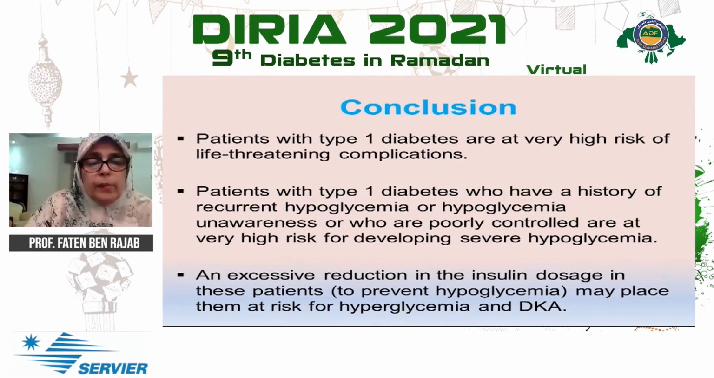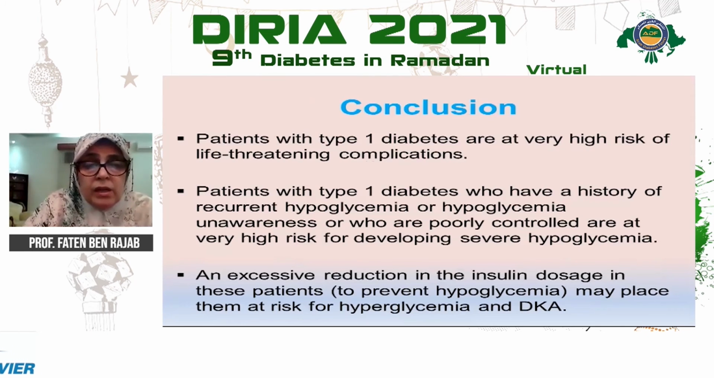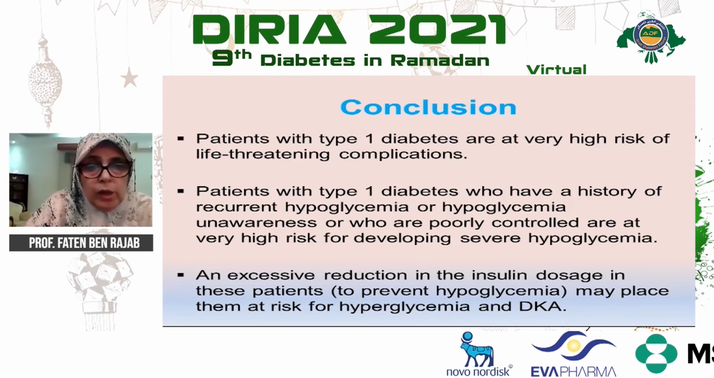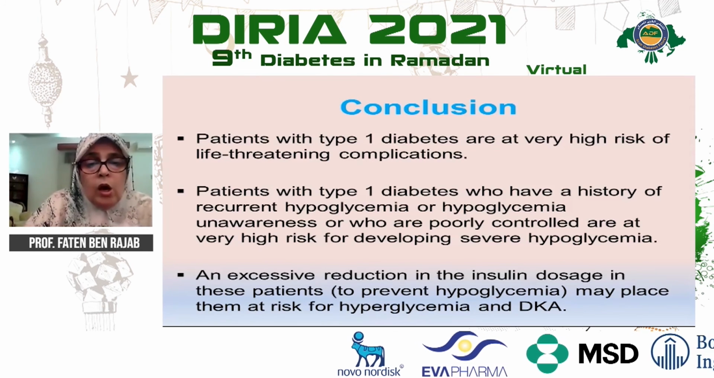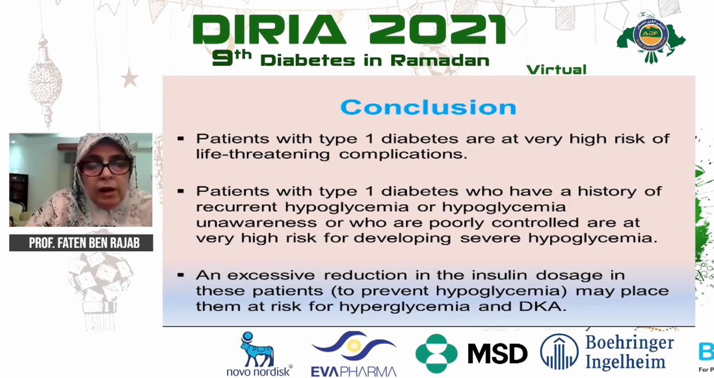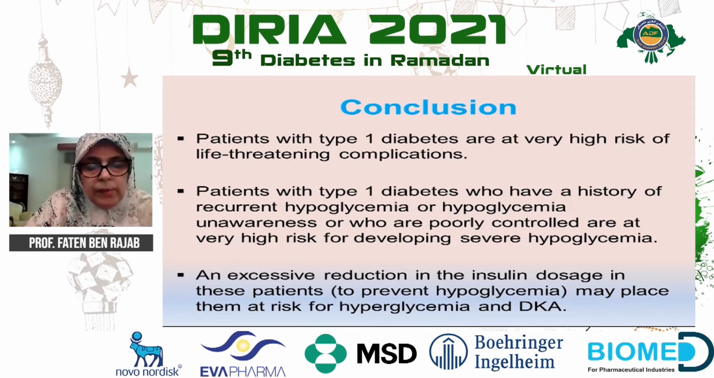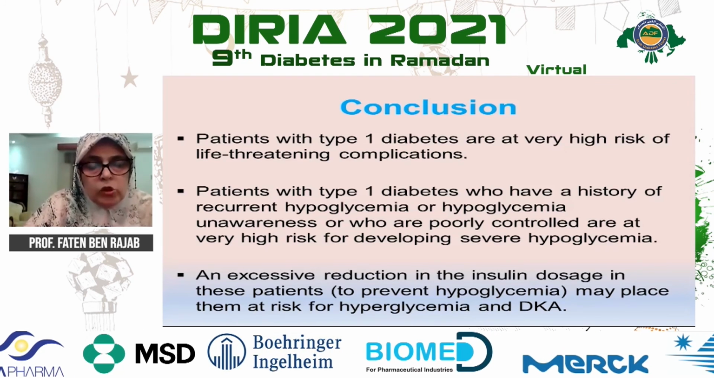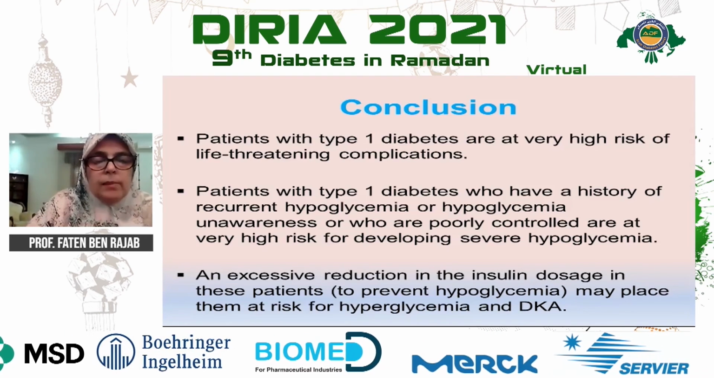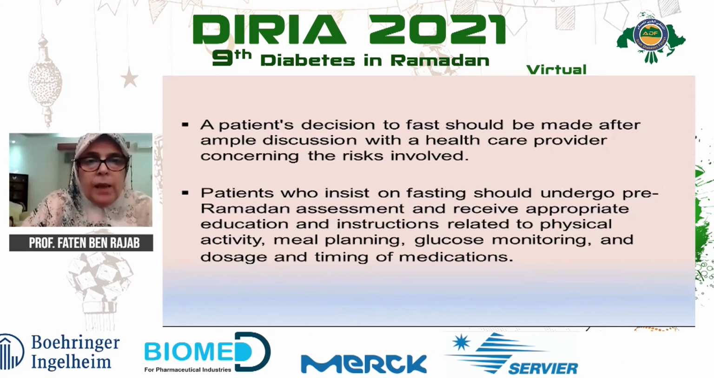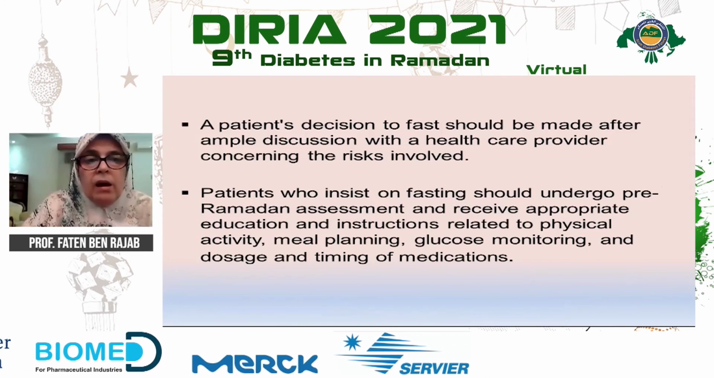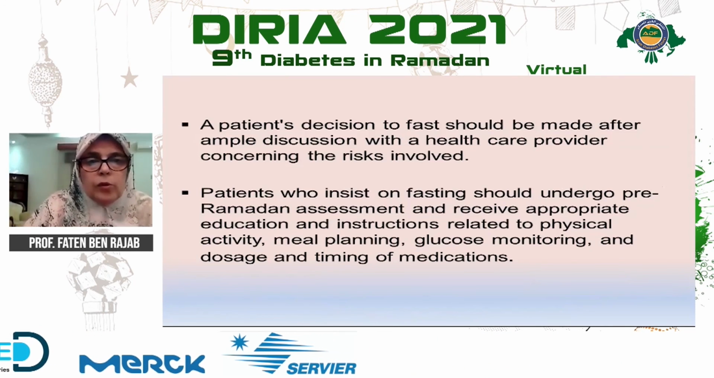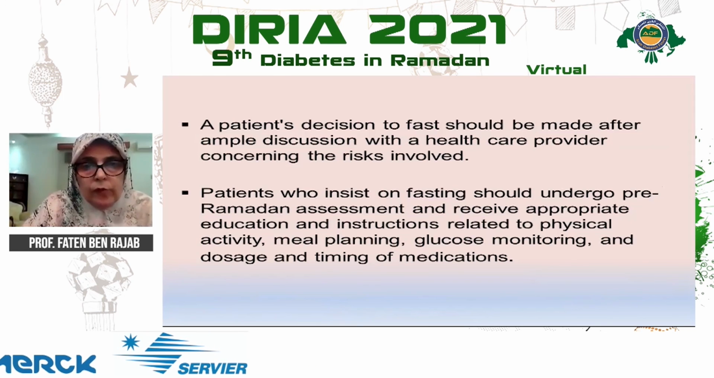My conclusion: patients with type 1 diabetes are at very high risk of life-threatening complications. Patients with type 1 diabetes who have a history of recurrent hypoglycemia or hypoglycemic unawareness, or who are poorly controlled, are at very high risk of developing severe hypoglycemia. An excessive reduction in insulin dosage in these patients to prevent hypoglycemia may place them at risk of hyperglycemia. The patient's decision to fast should be made after ample discussion with a healthcare provider concerning the risks involved.